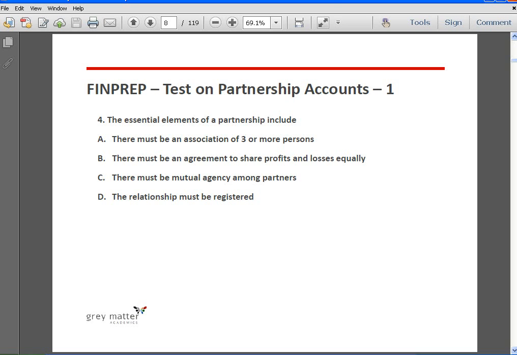There must be mutual agency among partners. Yes, it is the essential element. The relationship must be registered. It is not necessary. It can just be a written agreement which is not registered, or there need not even be a written agreement. It could be an oral agreement. So the answer is C. Next.